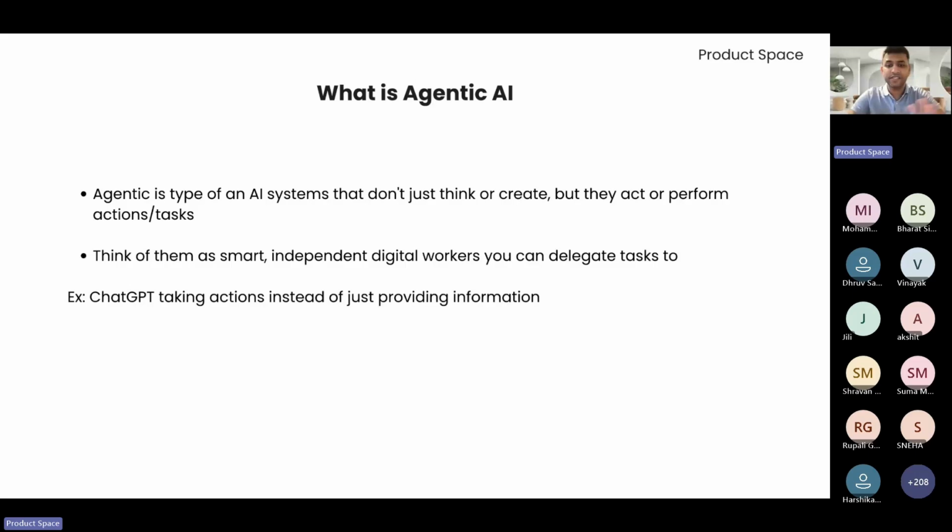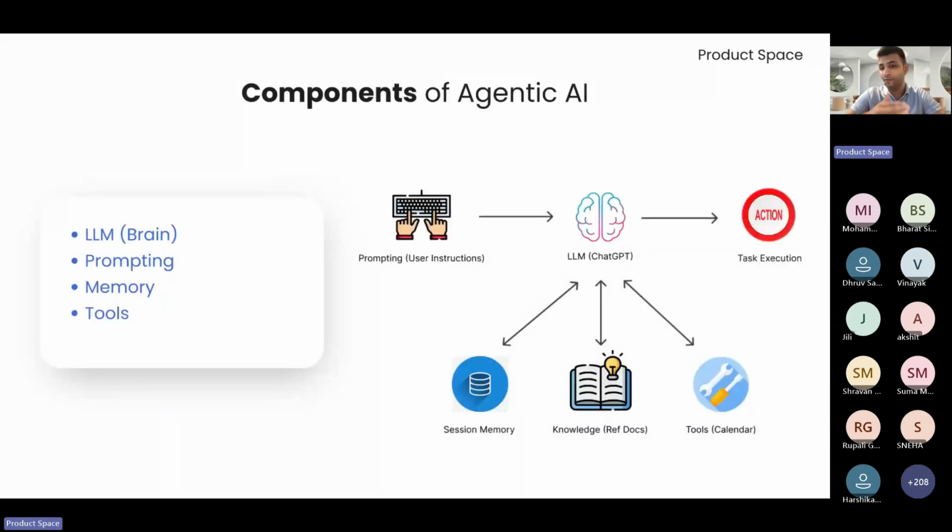Agentic AI are basically a type of ecosystem that don't just think or create different types of content, but have the ability to perform certain tasks on your behalf, right? They could be like independent digital workers you can delegate various types of tasks to. All right. And if we move further, what are the core components of agentic AI?